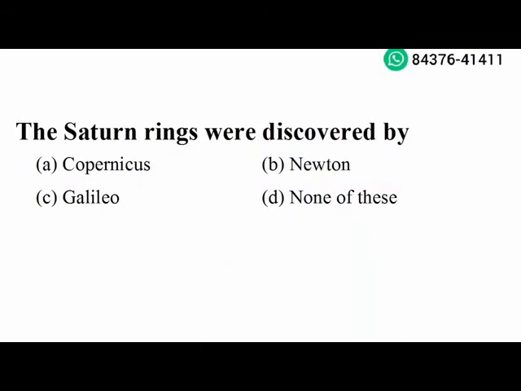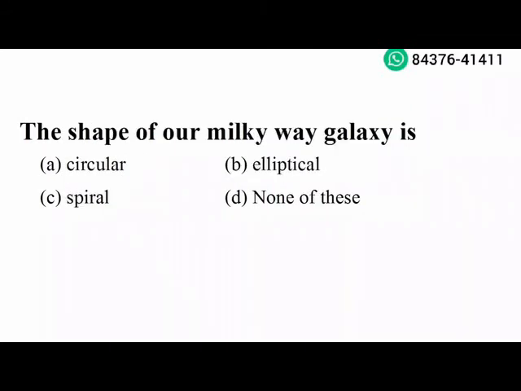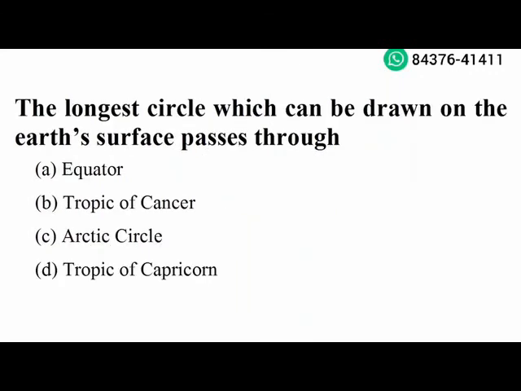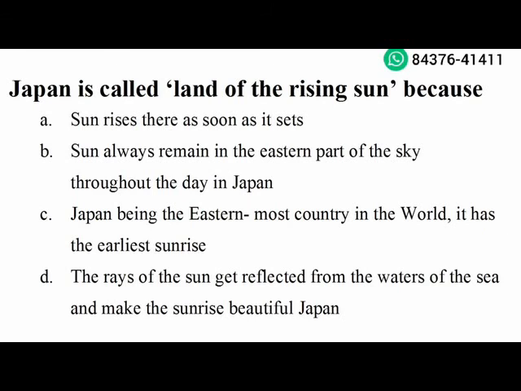Next question. The shape of our Milky Way galaxy is spiral. Option C is the right answer. Next question. The longest circle which can be drawn on Earth's surface passes through equator. Option A is the right answer. Next question. Japan is called land of rising sun because Japan being the easternmost country in the world, it has the earliest sunrise. Option C is the right answer.